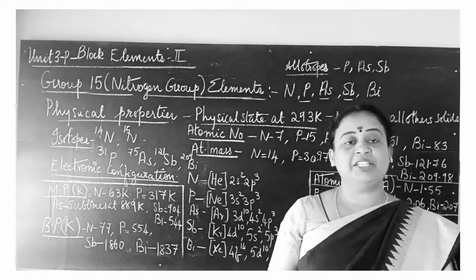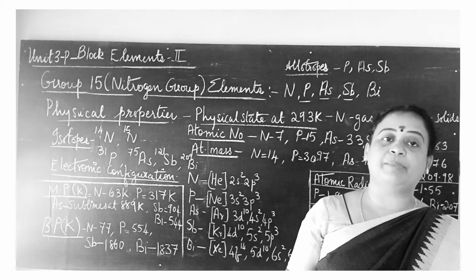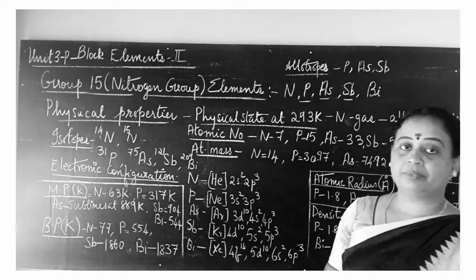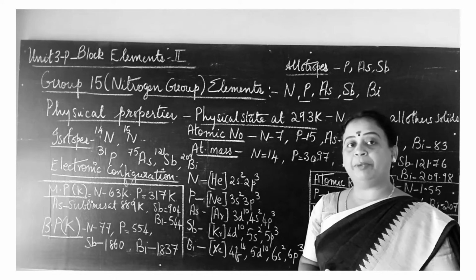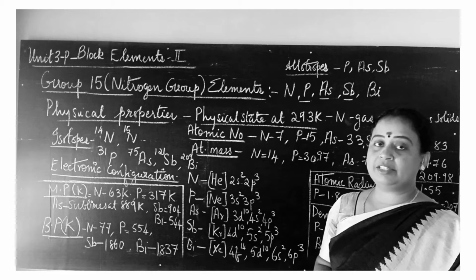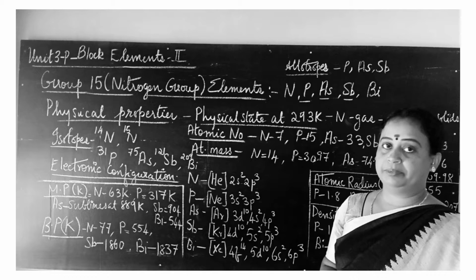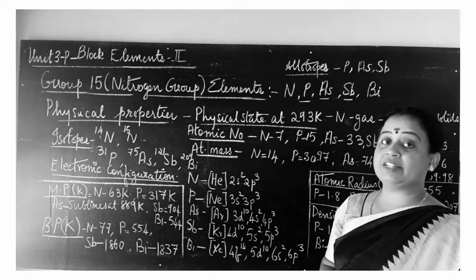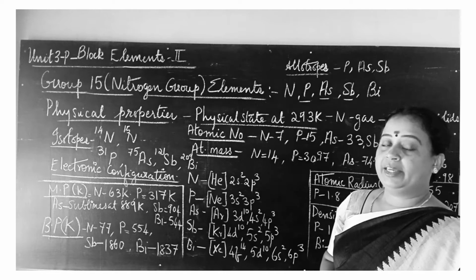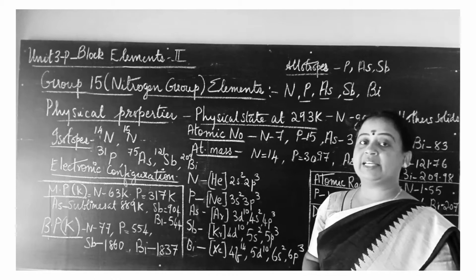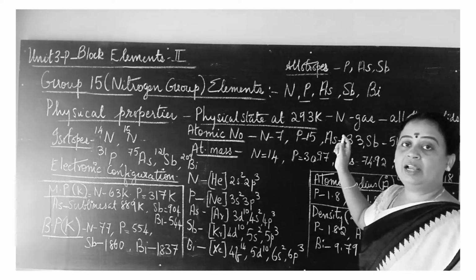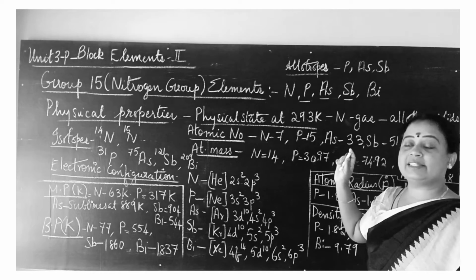Hello students, in this video let us study the physical properties of the group 15 elements, that is the nitrogen group. We know that nitrogen group elements consist of 5 elements: nitrogen, phosphorus, arsenic, antimony and bismuth. Let us first see the physical state of the elements. Nitrogen is the only element which exists as a gas. All the other elements, phosphorus, arsenic, antimony and bismuth, exist as solids.